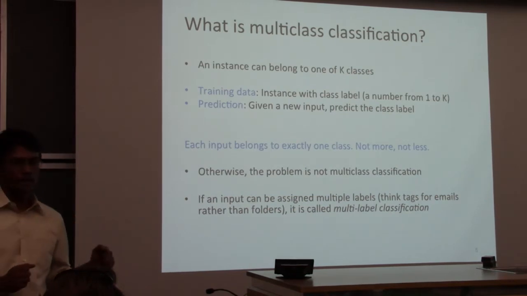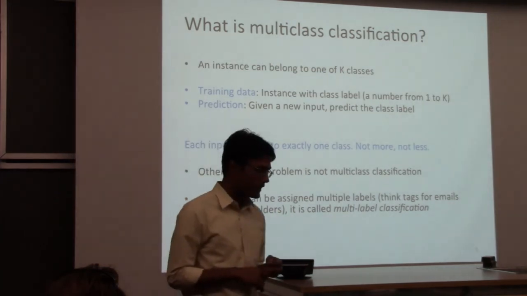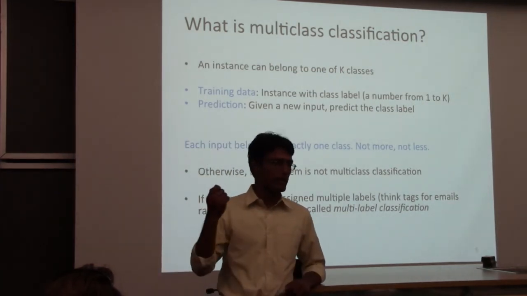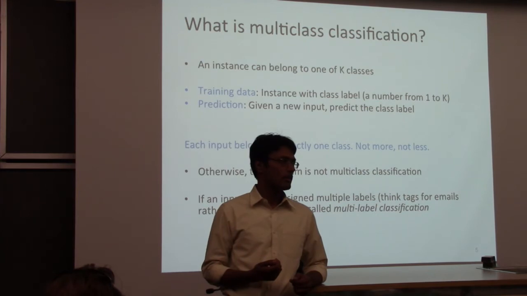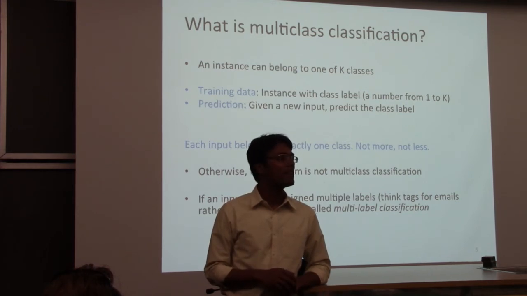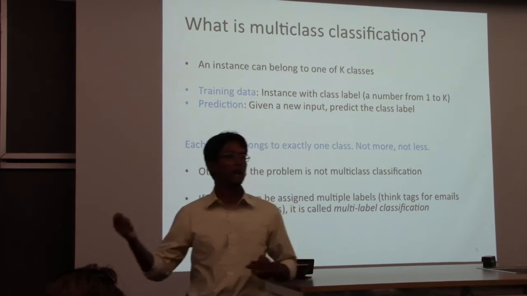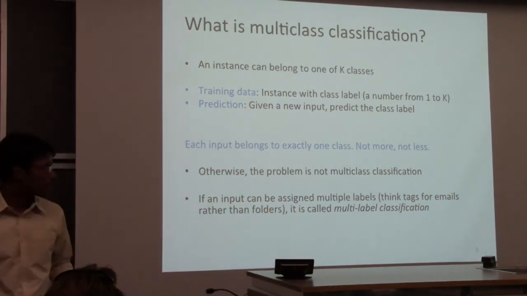We'll only be talking about multi-class classification. To think about the difference, multi-class is like putting a file in a directory. Any file can exist only in one directory, almost. Multi-label is attaching tags to files, so you can have many tags on the same file.